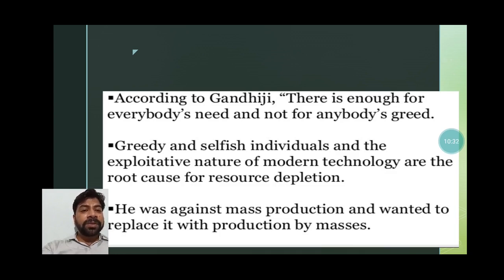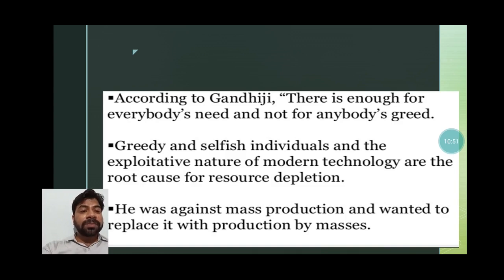Okay, so greedy and selfish individuals and the exploitative nature of modern technology are the root cause for resource depletion. It means we are extracting resources in huge amounts. So in this way our resource depletion is taking place.